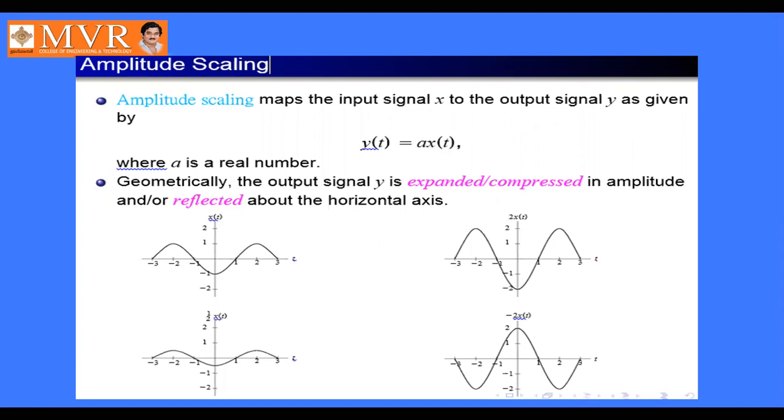See here, x of t is this one. Okay, right? See, if you write 2 into x of t, it will be doubled. Half of x of t means it will be halved, and minus 2 into x of t means it can be reversed. Okay, this is nothing but the amplitude scale.